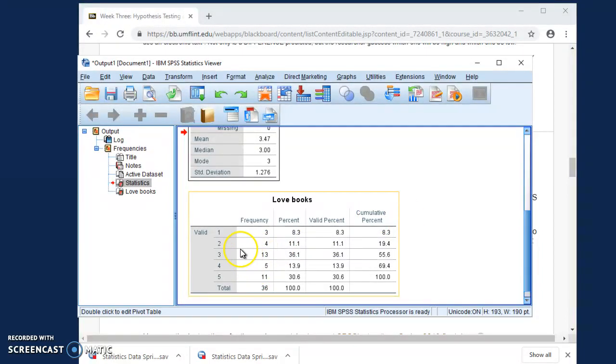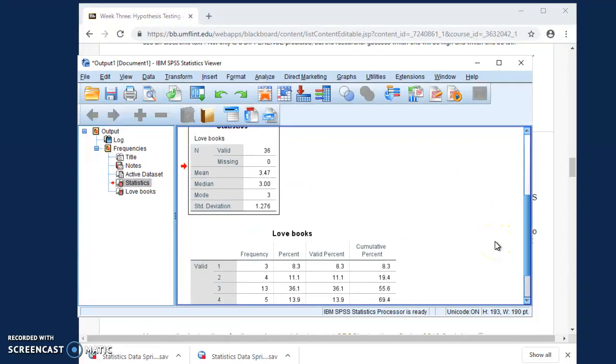Then this shows us the frequency with which people chose each option. So as you can see right here, the most frequent one that was chosen was 3. 5 people said that they love books. 11 people said that they love books at a 5, so that's the highest level. 3 people said that they love books at a 1, that's the lowest level.